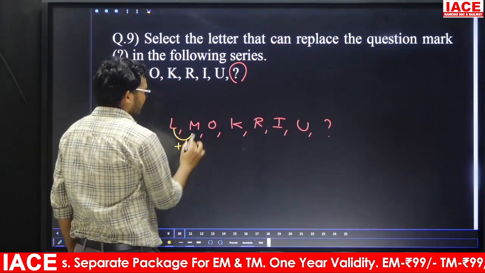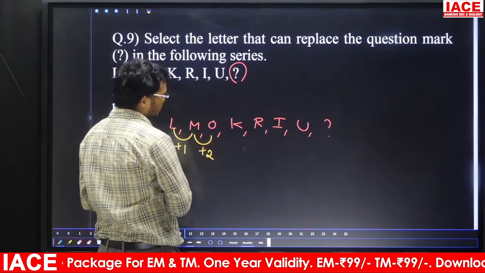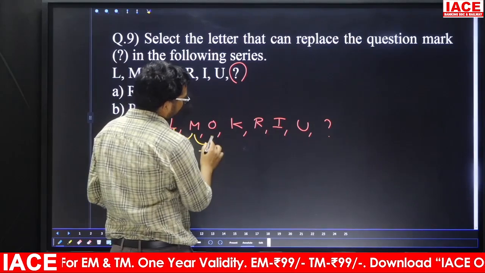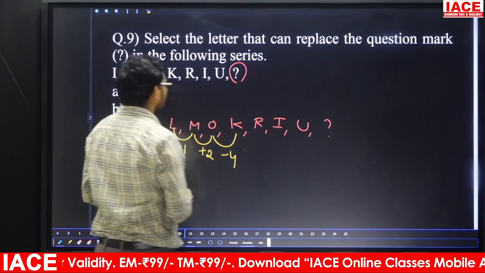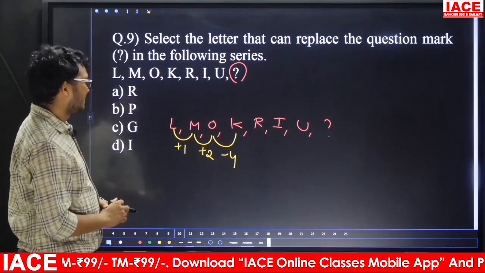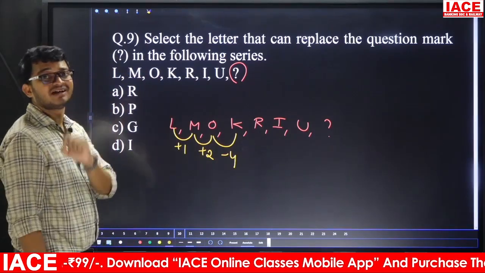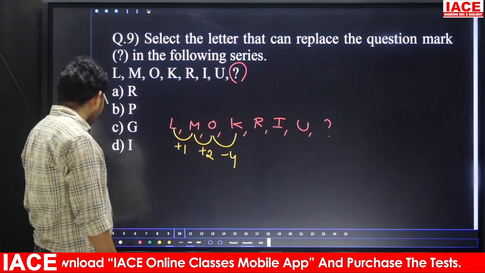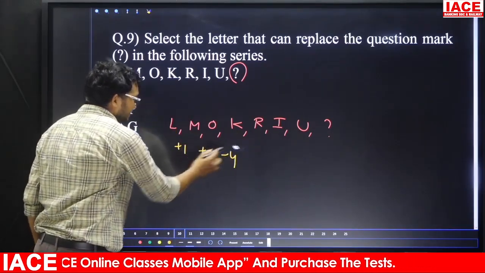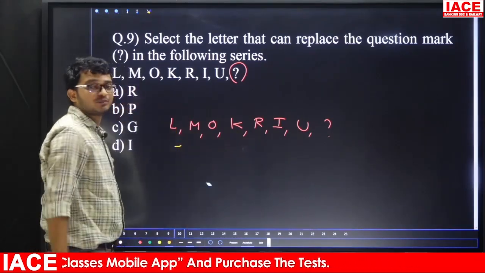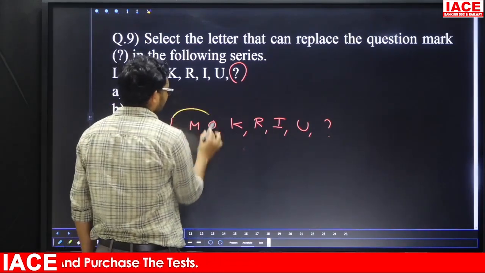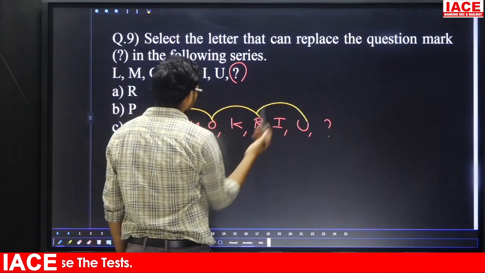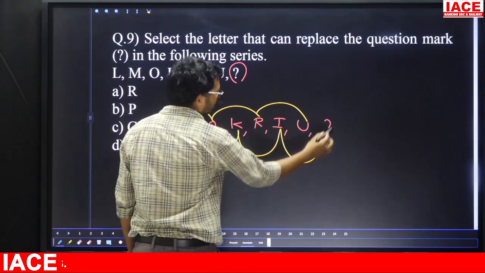L to M is plus 1. M to O is plus 2. Next, O and K, what is it? Here minus 4. So friends, here we are having plus and minus, which means we are having an alternative series. And friends, remember while solving any series, if you are getting plus values and minus values, then we are having 2 series. Take your alternative series: L, O, R, U, M, K, I, question mark.